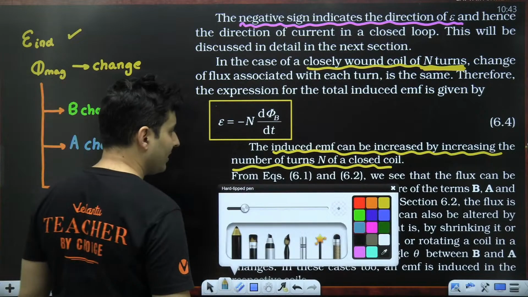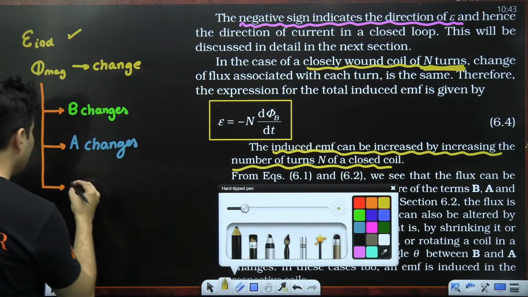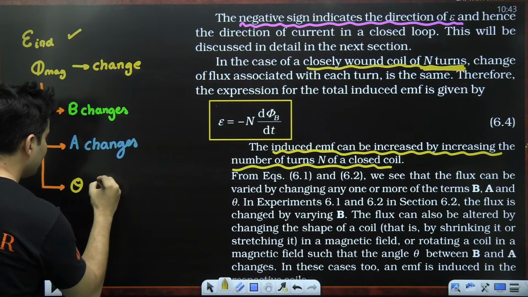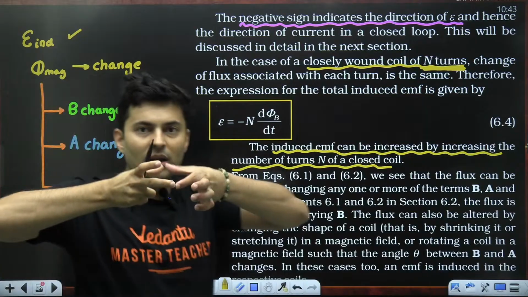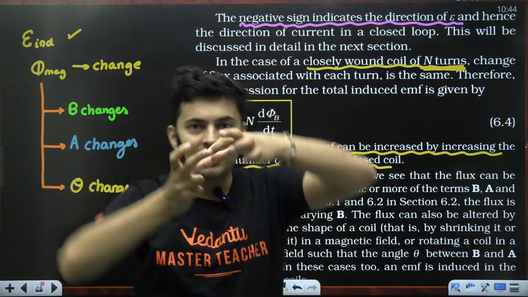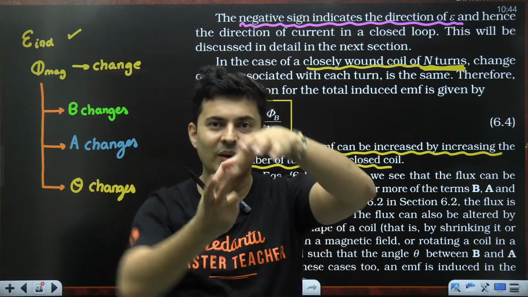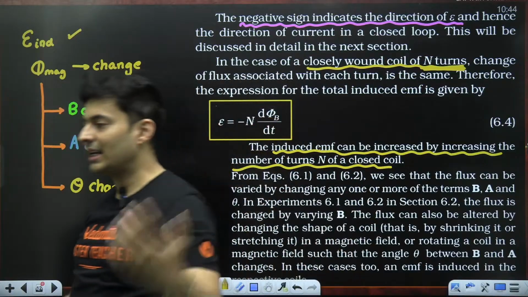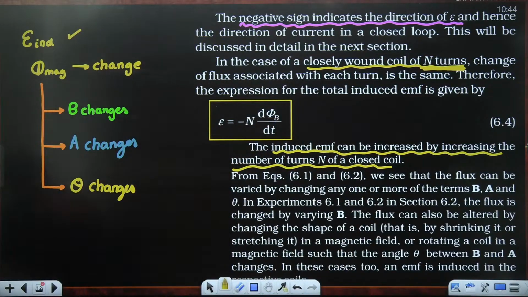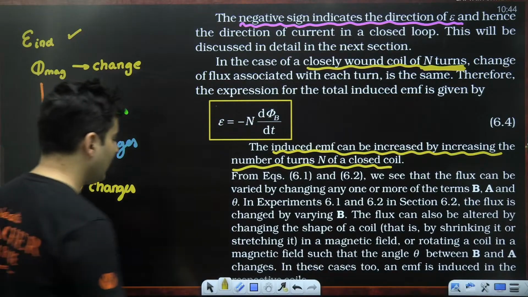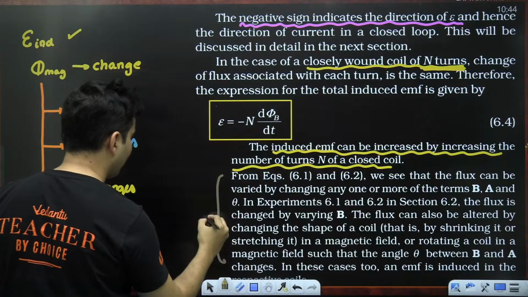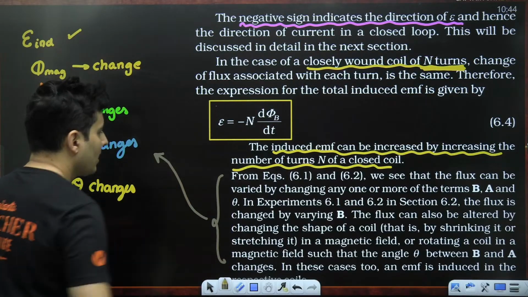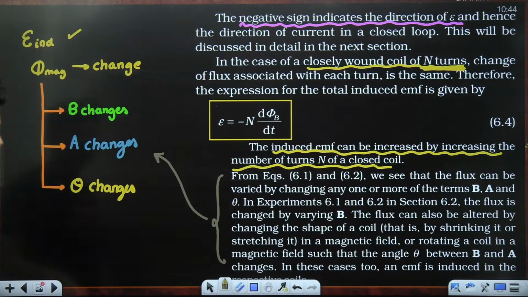The last thing is basically changing the theta. Theta basically changes, which makes sense. The coil was like this, I change the orientation, change the orientation, change the orientation. Immediately you will see electricity will be generated in it. Is this absolutely clear? That is exactly what is mentioned in this particular paragraph.